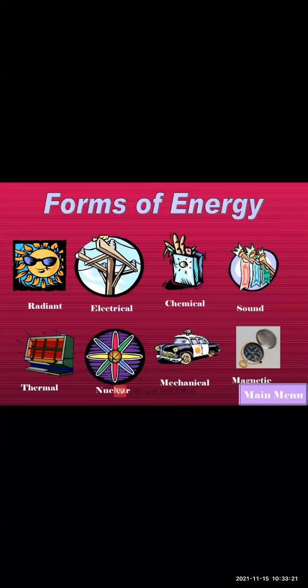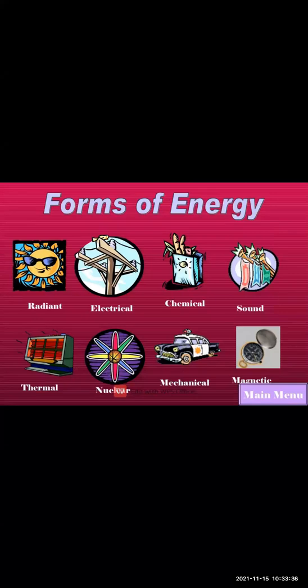Now we are going to understand about the unit of the work. So the work unit is joule in SI system. The work is measured in joule in SI system.